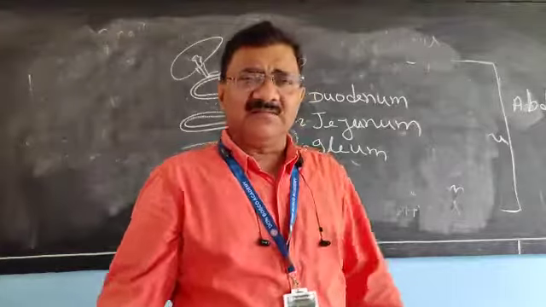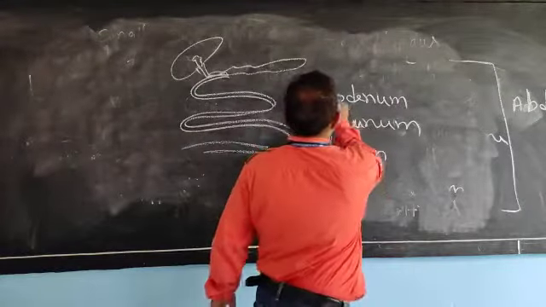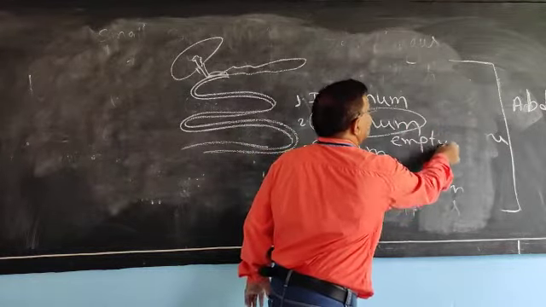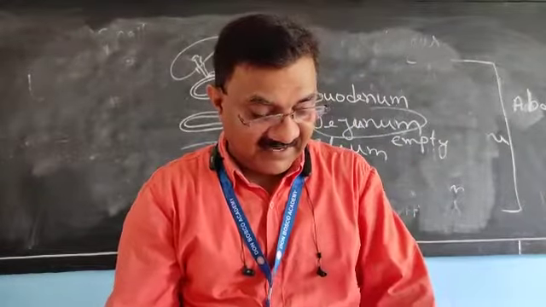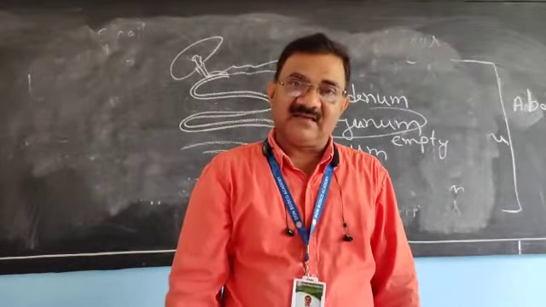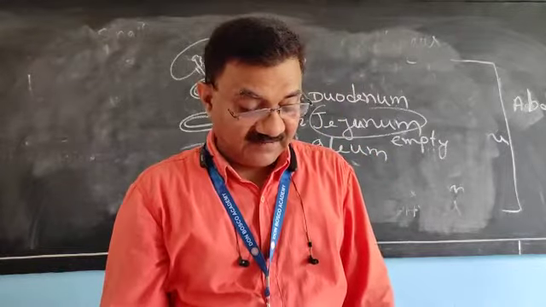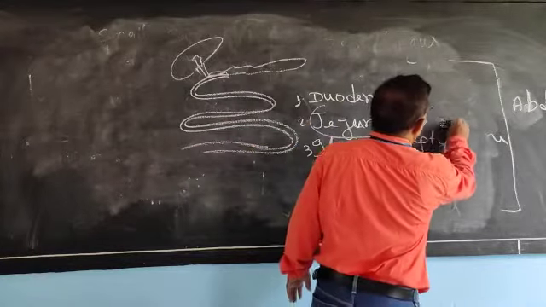When they observe, what they find is that the jejunum is always empty. Jejunum is always empty after death. Okay, so that part is clear. The jejunum alone is 2 meters.